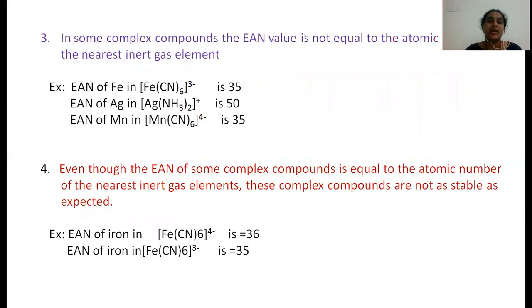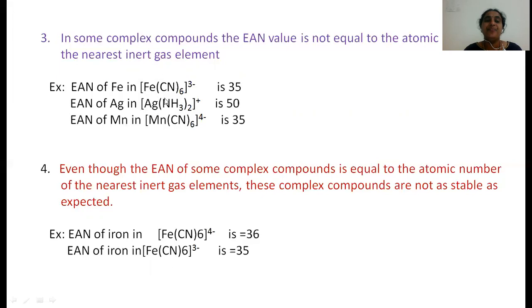Another drawback of this theory is that for many complexes the EAN value is not equal to the atomic number of an inert gas element, even though they show high stability. Many complexes do not show an EAN value equal to the inert gas atomic number, but Sidgwick couldn't explain such complexes.